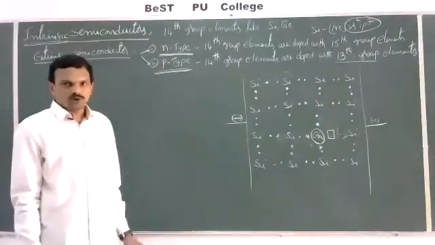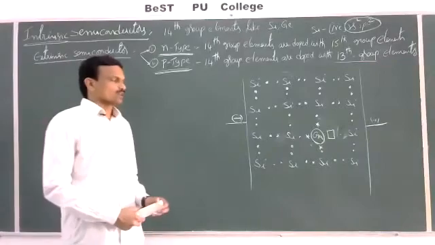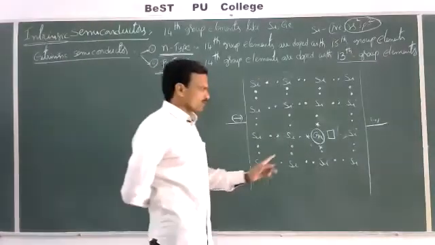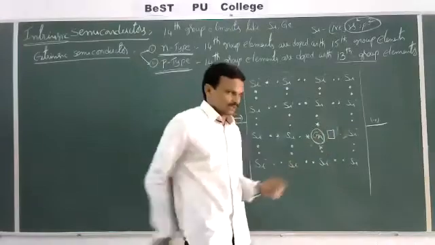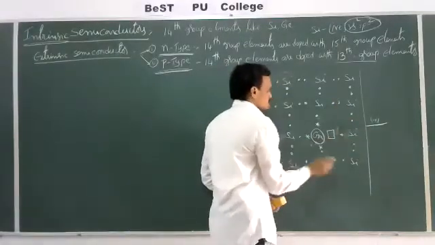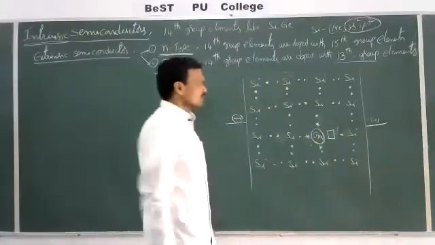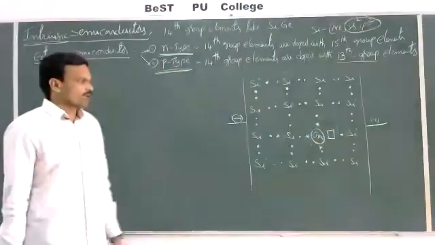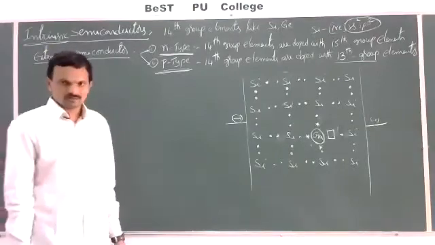So out of 4 orbitals, 3 orbitals contain electrons and the 4th orbital of gallium is vacant. Now, the 3 gallium electrons can form 3 bonds with the neighboring silicon atoms, whereas this 4th orbital is vacant.